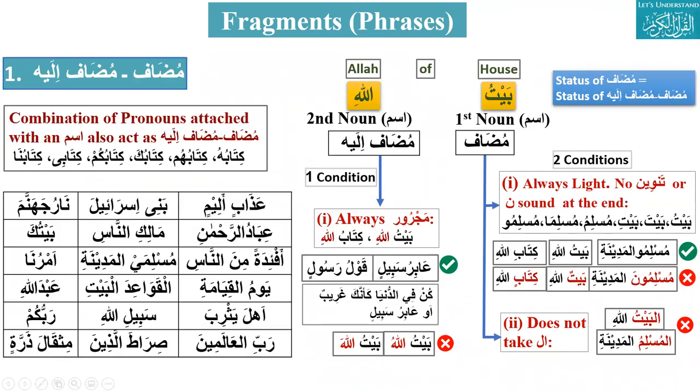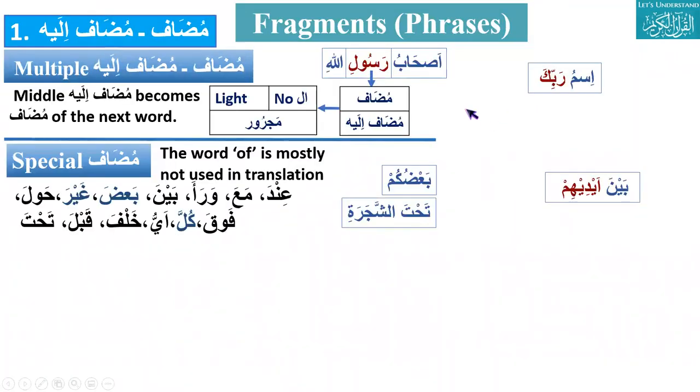So the meanings for the special mudaf words are: عند means near, مع means with, وراء means behind, بين means between, بعض means some, غير means other than, حول means around, فوق means above, كل means every, أي means any, خلف means behind or opposite, قبل means before, and تحت means under.